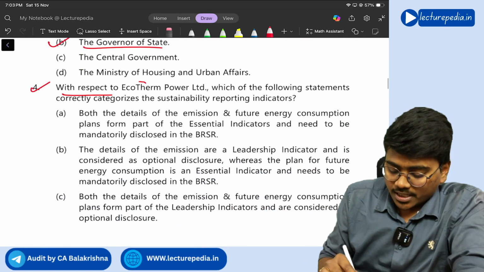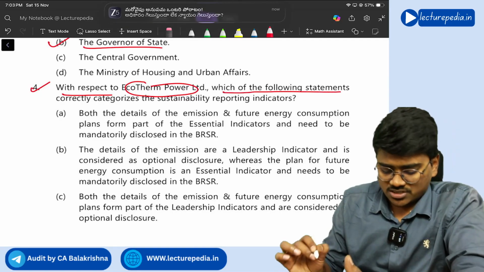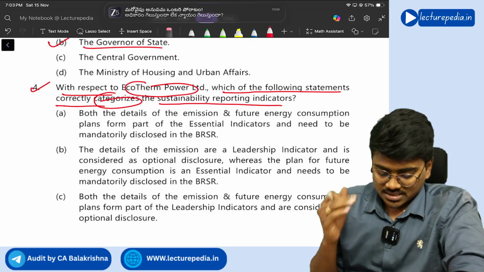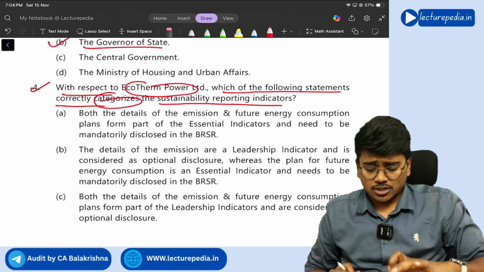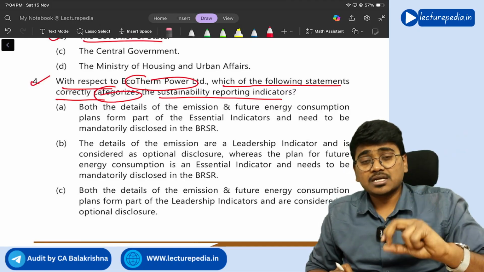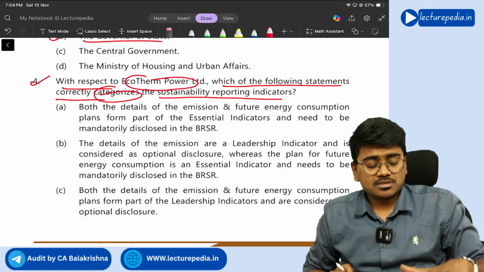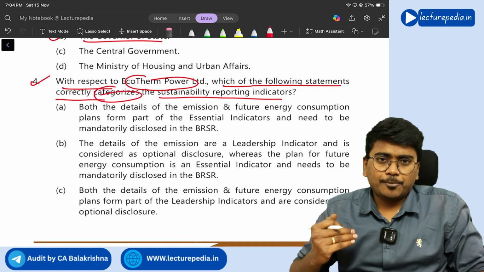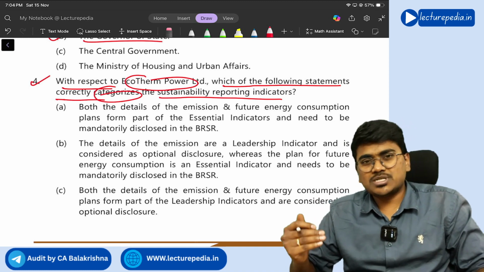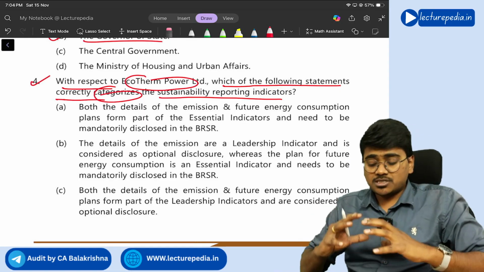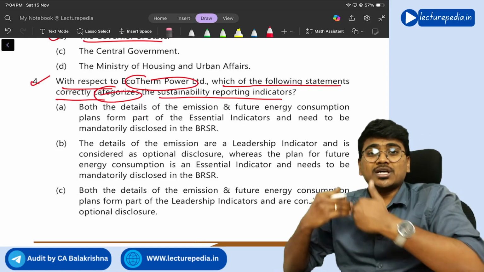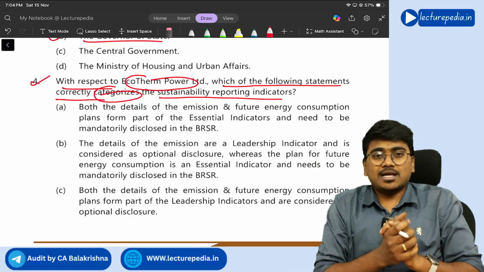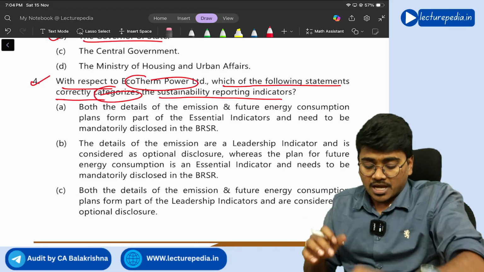Next, with respect to Ecotherm Power Limited, which of the following statements correctly categorizes sustainability reporting indicators? Let us see. See, there are two indicators, right? One is the essential indicator, another one is the leadership indicator. Essential indicator means that should be mandatorily reported. Leadership indicator, that is up to you. If you want, you can report, otherwise you need not report. Understanding? So leadership means more than required, you are doing more. Essential is the required thing, are you doing it or not. So now they are asking you to identify which is essential and which is leadership.